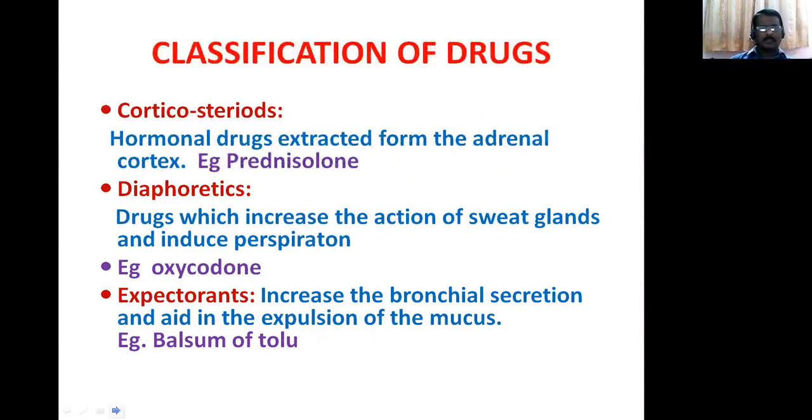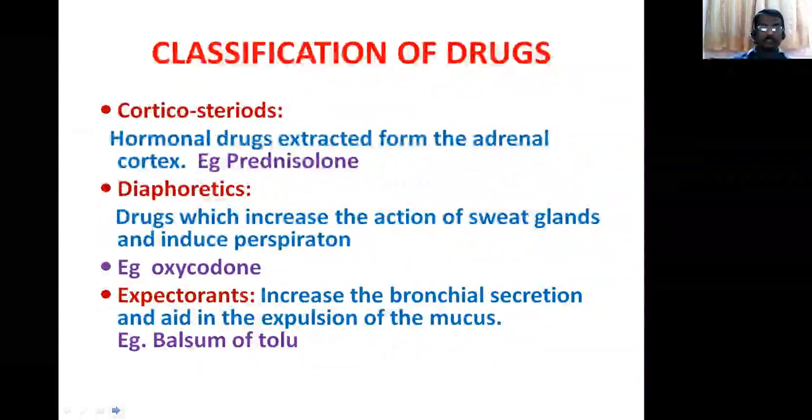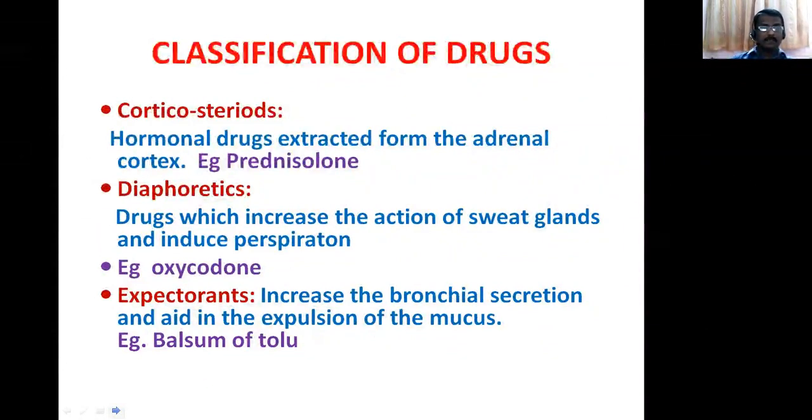Then corticosteroids, hormonal drugs extracted from the adrenal cortex. Example, prednisolone, methylprednisolone, dexamethasone are steroids. Diaphoretics. Drugs which increase the action of sweat glands and induce perspiration, sweating, are called diaphoretics. Some analgesic drugs, I mean paracetamol, also produce diaphoresis.